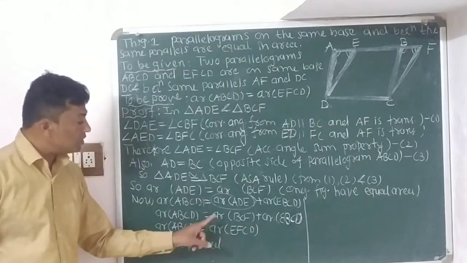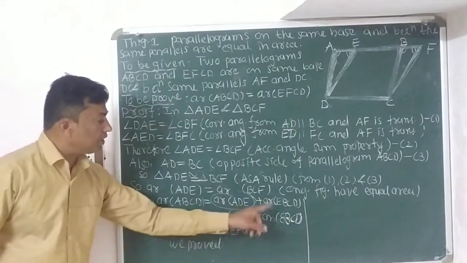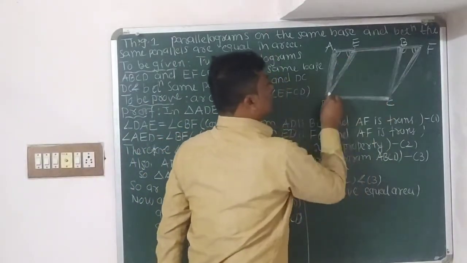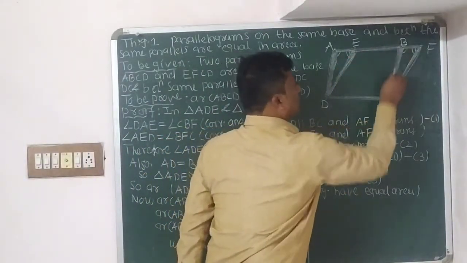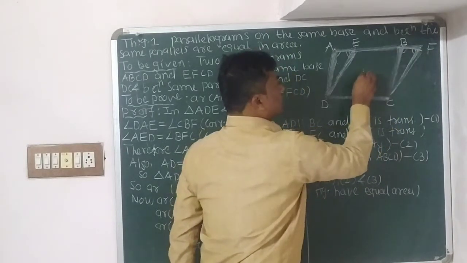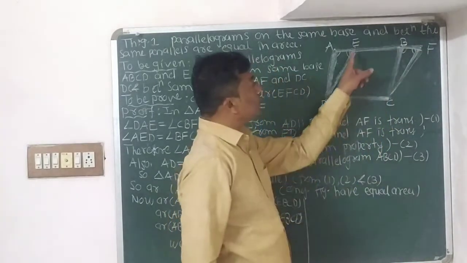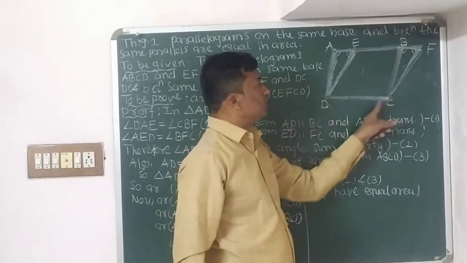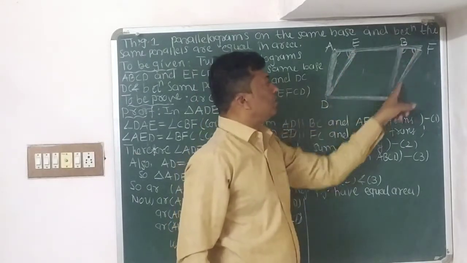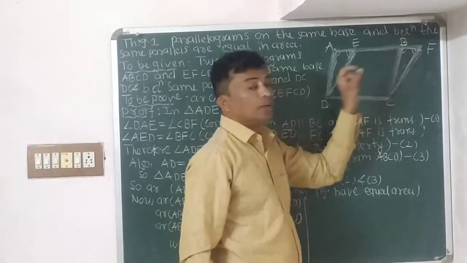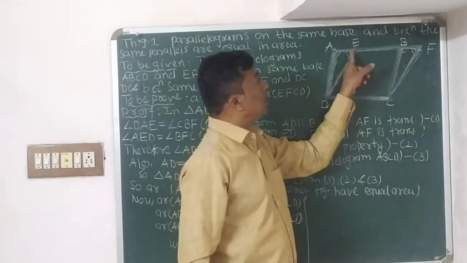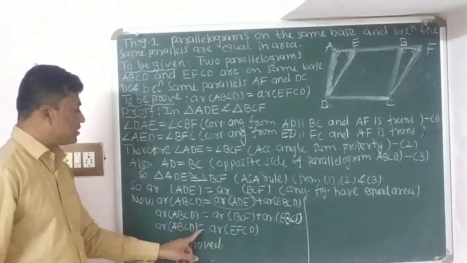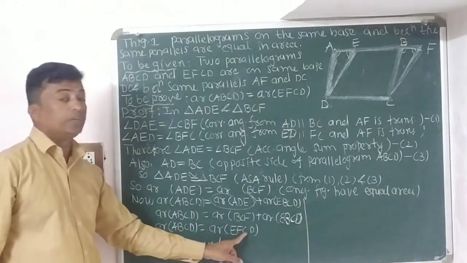Now see children, what is the sum of area of BCF and area of EBCD? Area of EBCD means this, and area of BCF means this. Their sum is what? Area of the parallelogram EFCD. So see children, area of ABCD is equal to area of EFCD.